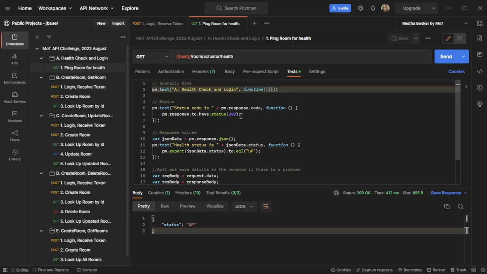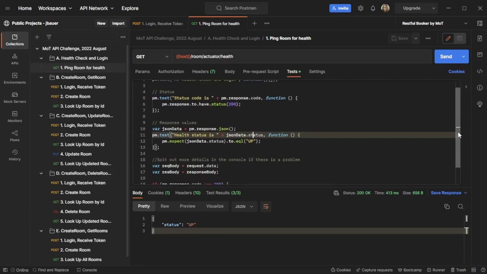So just making sure that things are looking good there. I also just like to verify that the status is up, and I'm sort of a wordy creature, so I like to come back with the health status is up. Why don't we return the up as opposed to just saying that it's okay? If I can return the value of something that's going on, I like to do that just so it's a little bit easier to read and skim, and you'll have some more information if things are